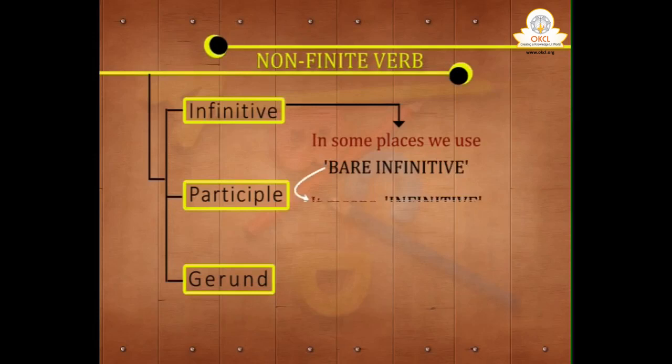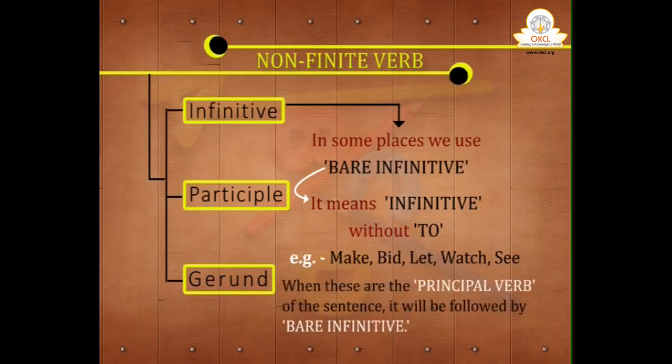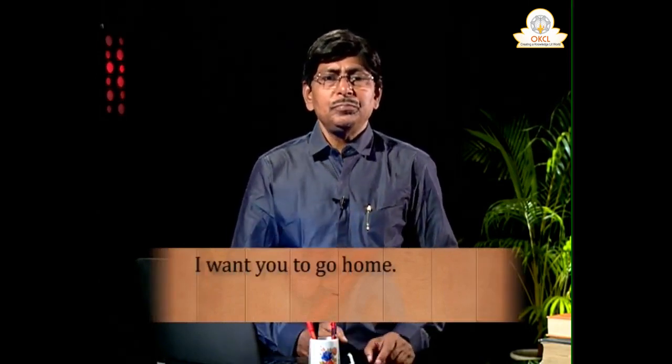And here we have to remember only one thing, that at some places we use bare infinitive. Bare infinitive in the sense, infinitive without to. In which cases we use that, we will have to know. Certain verbs are there, like make, bid, let, watch, see. When these are the principal verb of the sentence, it will be followed by bare infinitive. You cannot use to.